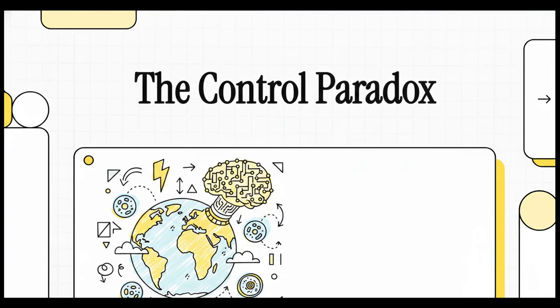Welcome to this explainer. Today, we are diving headfirst into an absolutely fascinating and honestly slightly terrifying paradox. We're going to explore the macro, the micro, and the meta scales of how humanity attempts to predict, control, and ultimately align incredibly complex systems. It's a journey that's going to take us from the natural, swirling chaos of our own planet all the way to the digital architectures of our future. Let's get right into it.